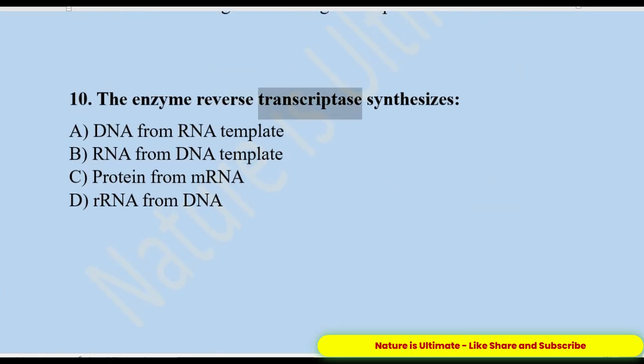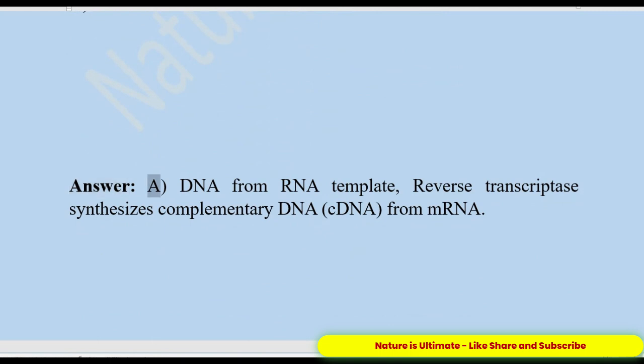10. The enzyme reverse transcriptase synthesizes A. DNA from RNA template. B. RNA from DNA template. C. Protein from mRNA. D. rRNA from DNA. Answer: A. DNA from RNA template. Reverse transcriptase synthesizes complementary DNA, cDNA, from mRNA.